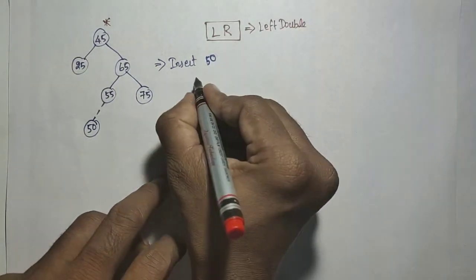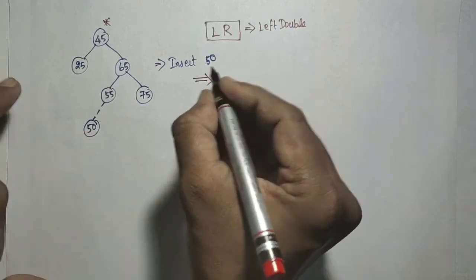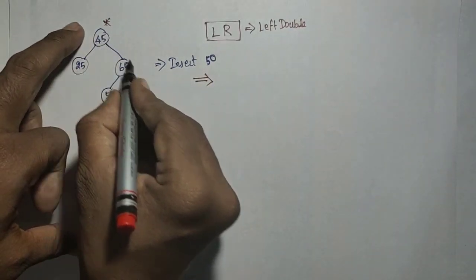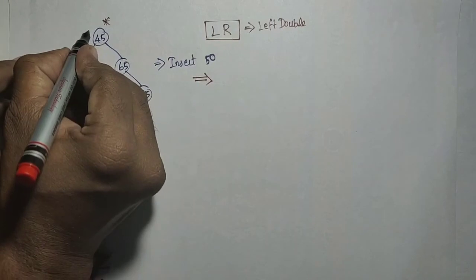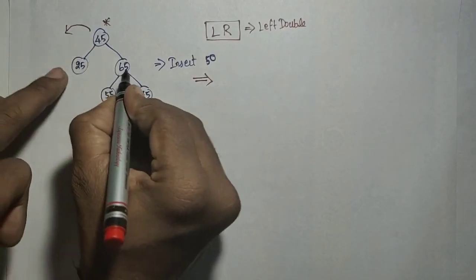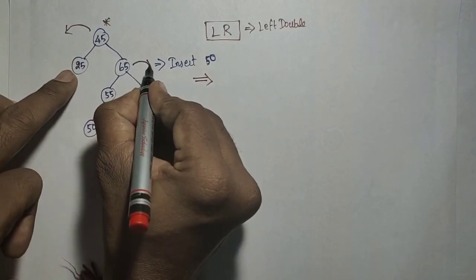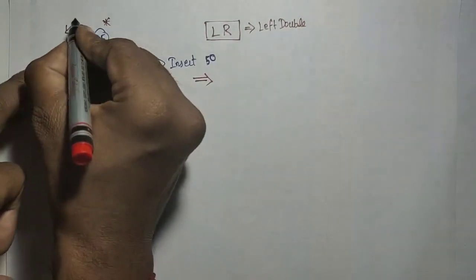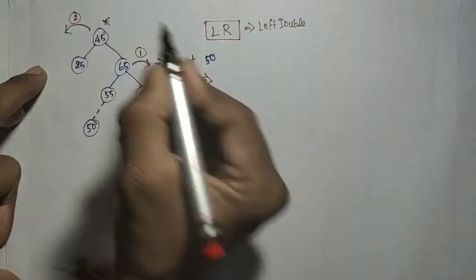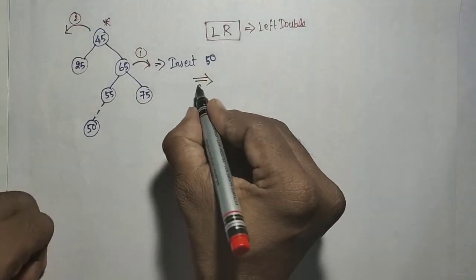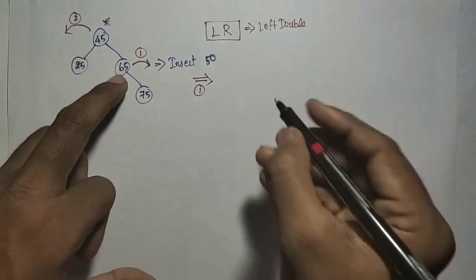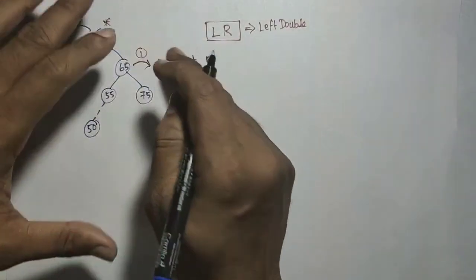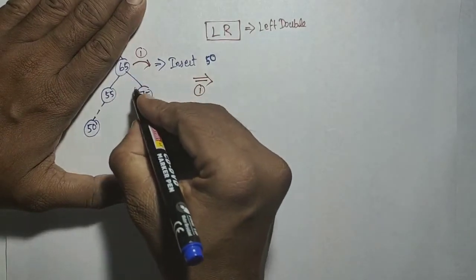Left double means what? First rotation and second rotation. First rotation means we need to rotate this one. Before that, this right has to be rotated to the right side first and then the left side. Okay, that is the thing. So after the first rotation, what does this become? We only need to make this alteration here.